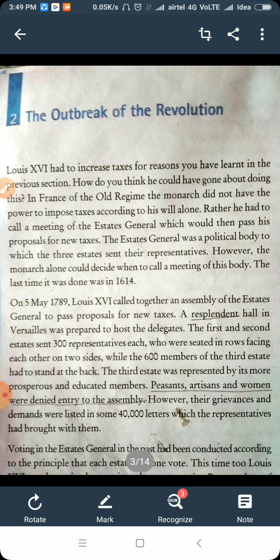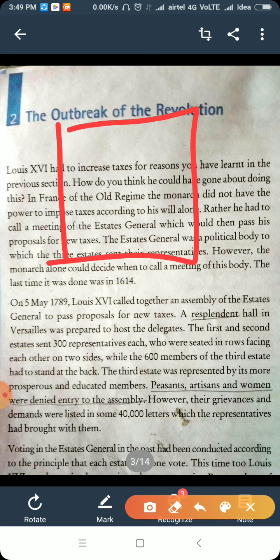Peasants, artisans, and women were denied entry into the assembly. One main reason was that the people who reached the court were only the educated people. Farmers, women, and others were not allowed to enter the court or the assembly.